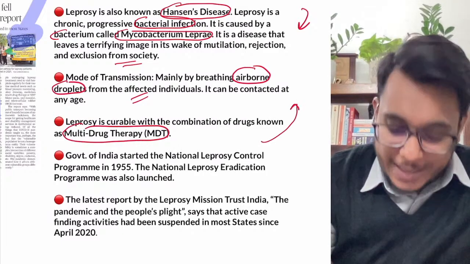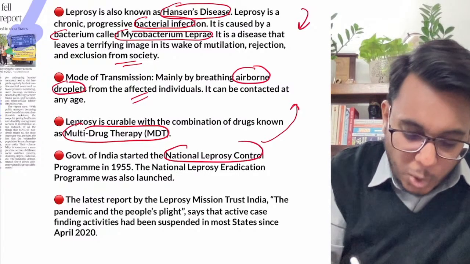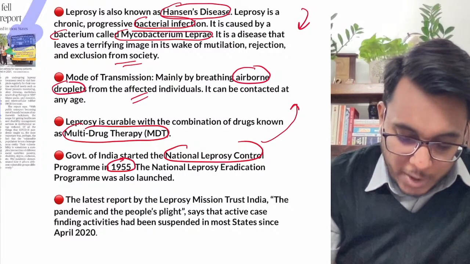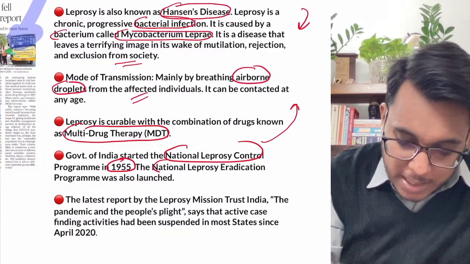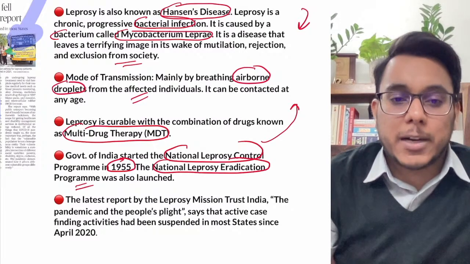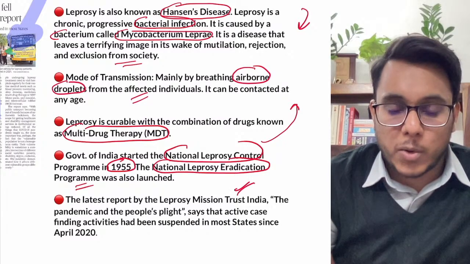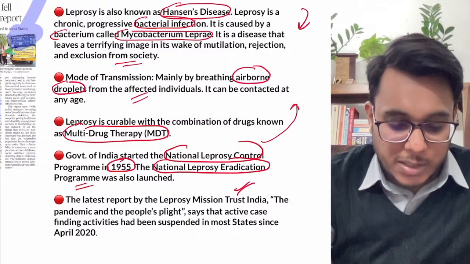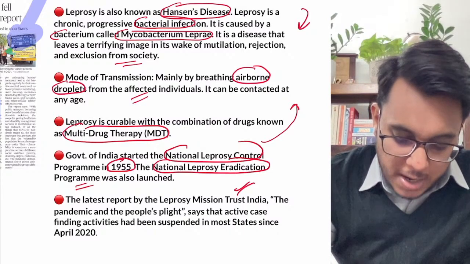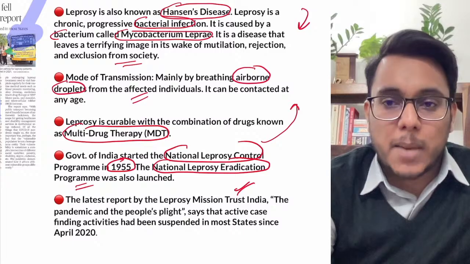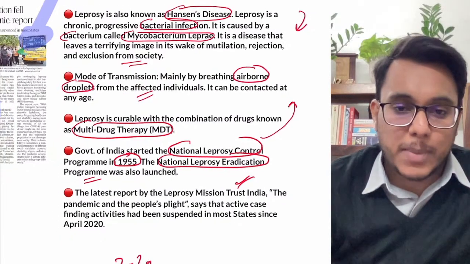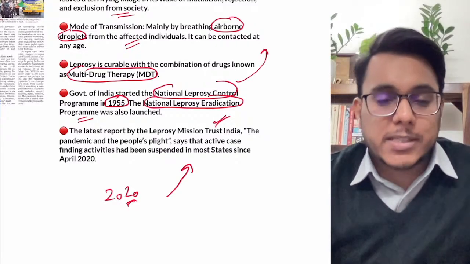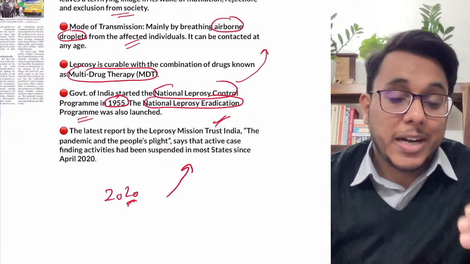Now India had taken up the National Leprosy Control Program in 1955, and in this direction there is also the National Leprosy Eradication Program that was launched by the government. We have reduced the cases of leprosy. But what has happened now in 2020, as the pandemic came, since then we are not going for active surveillance of the people,